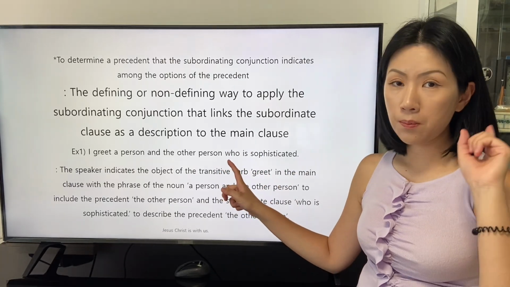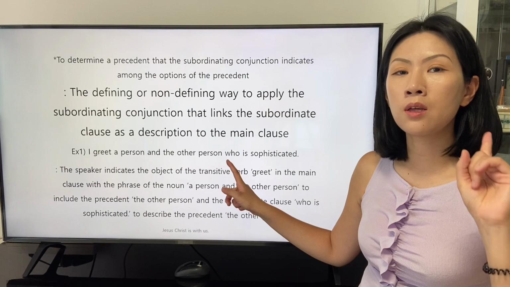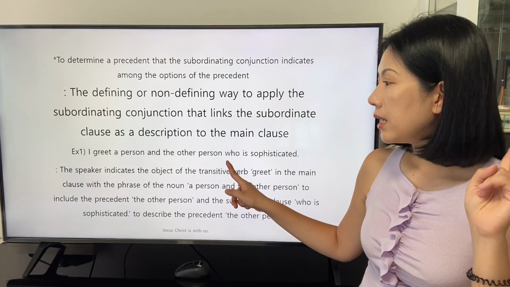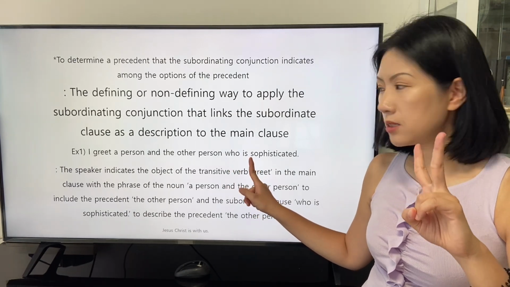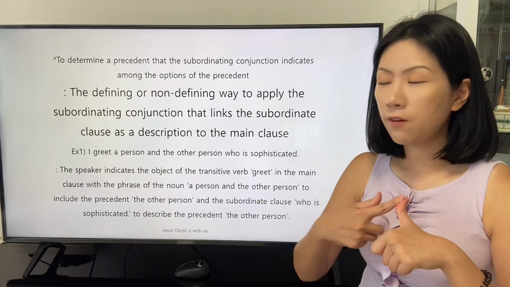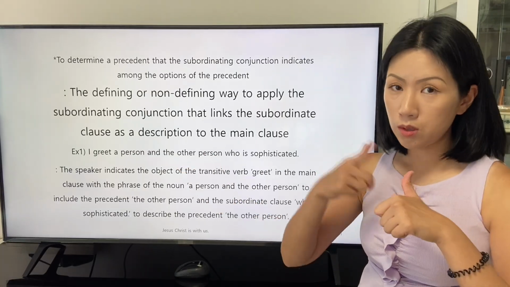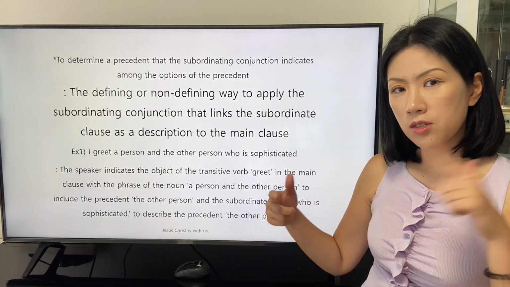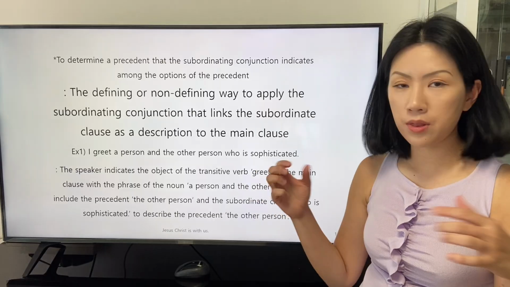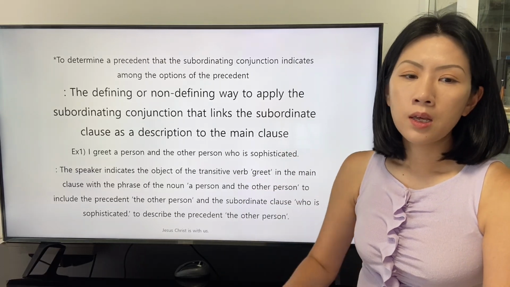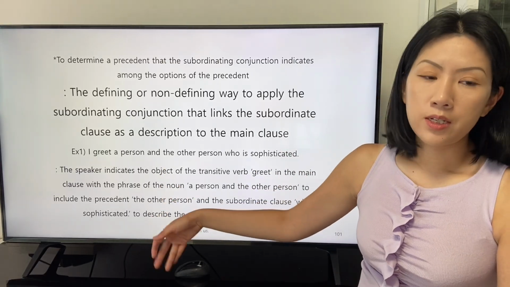So we find that the pronoun who is applied in the defining way first. Secondly, the be verb reveals that the number of the precedent is one, and the subject does not participate in the conversation with the speaker and the listeners. Okay, let's read the explanation.